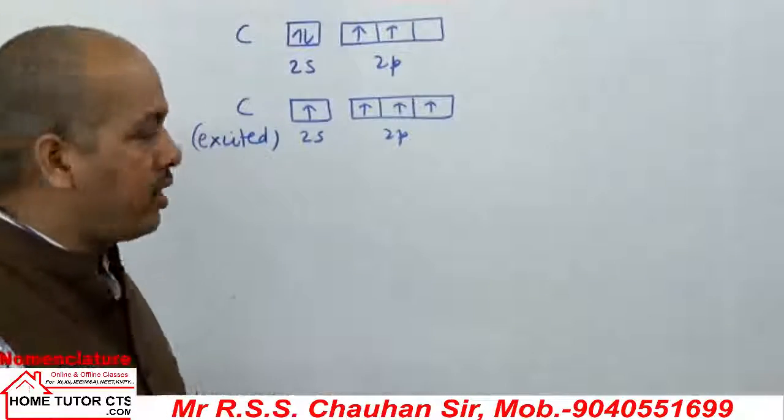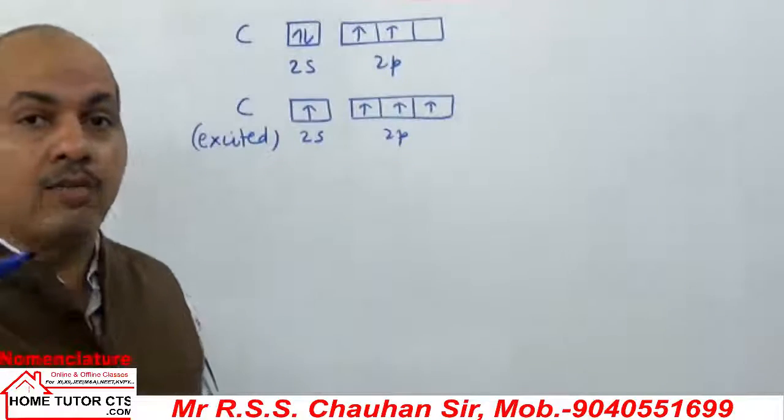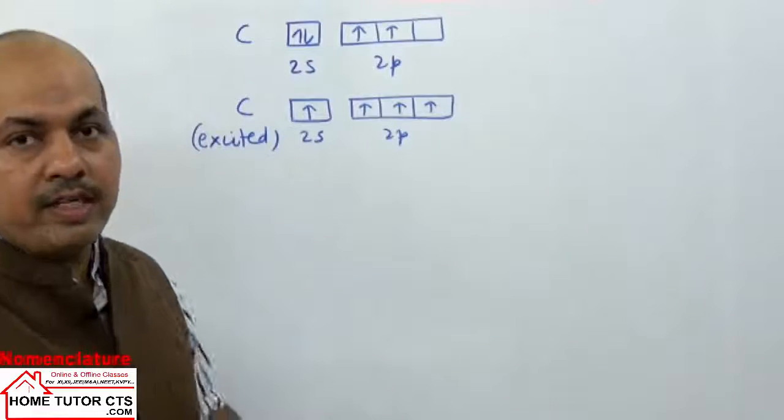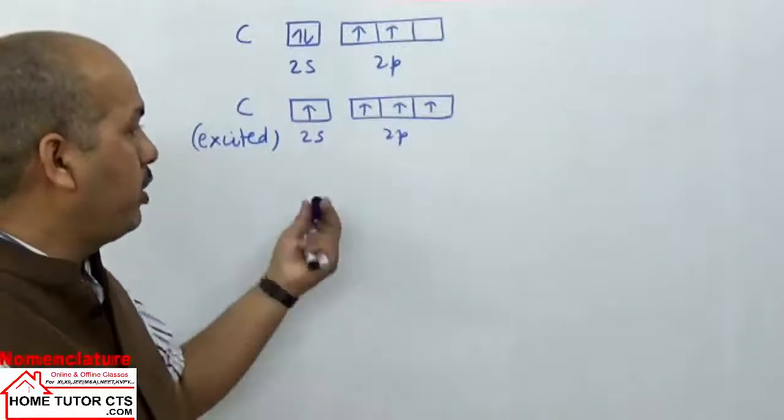So there are no vacant 2d orbitals. That's the reason carbon can have only 4 bonds maximum. Being tetravalent, carbon can form 4 sigma bonds maximum, or pi bonds included.